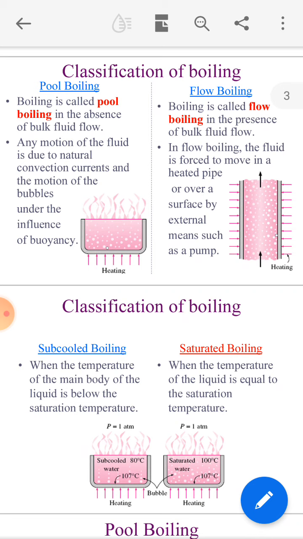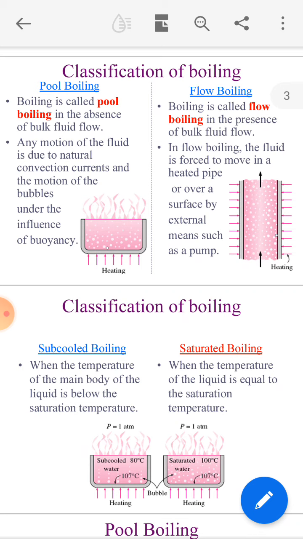Boiling is called flow boiling in the presence of bulk fluid flow. When the fluid flows, then it is called flow boiling. And when the fluid is in a steady form, then it is called pool boiling.